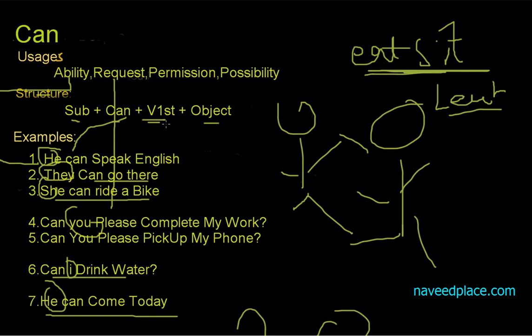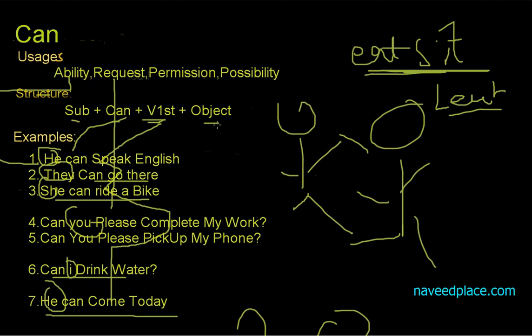And how many kinds of verb forms do we have? We have four kinds: first form, second form, third form and fourth form. Here you can see that we have the first form. The first forms are speak, go, write, complete, pick up, drink, come. Definitely these are all words.